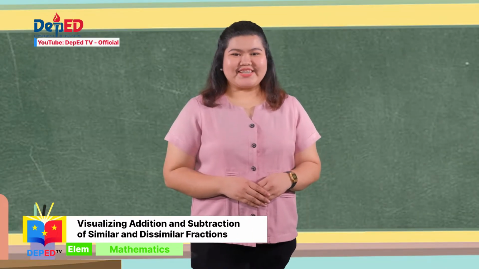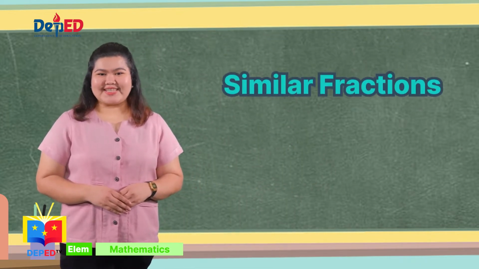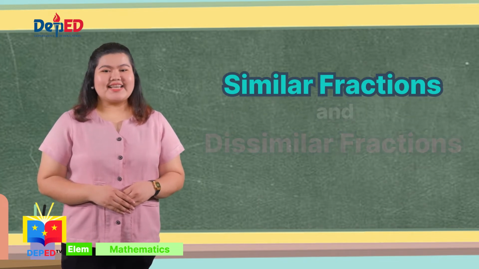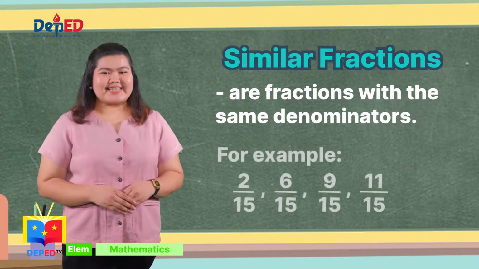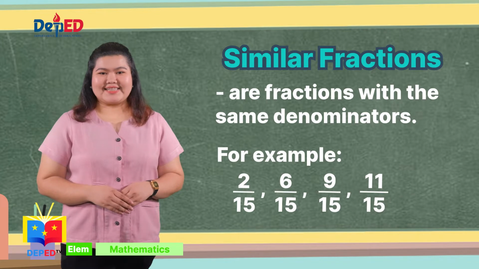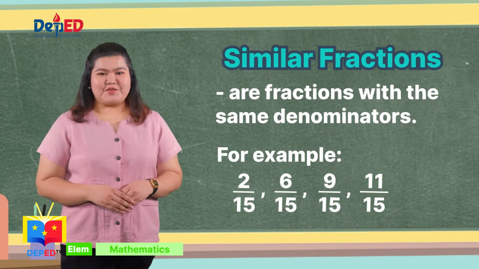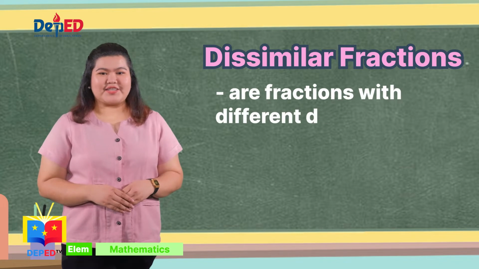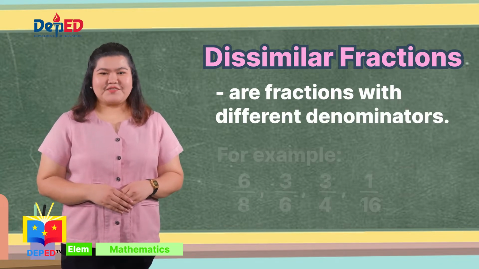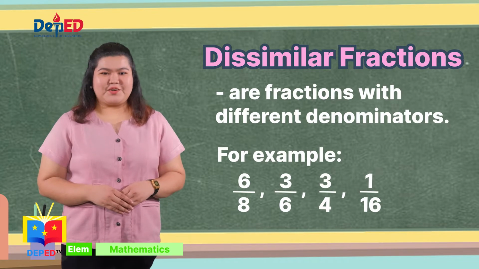In today's lesson, we will focus on the two kinds of fractions: similar fractions and dissimilar fractions. Similar fractions are fractions with the same denominators. For example, 2 over 15, 6 over 15, 9 over 15, and 11 over 15. On the other hand, dissimilar fractions are fractions with different denominators. For example, 6 over 8, 3 over 6, 3 over 4, and 1 over 16.